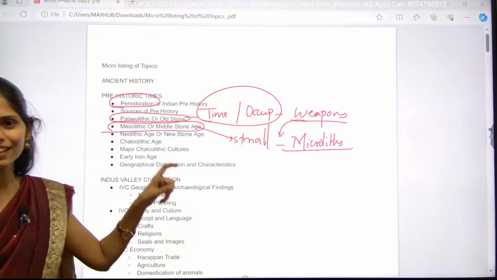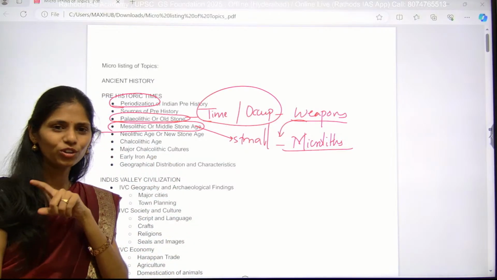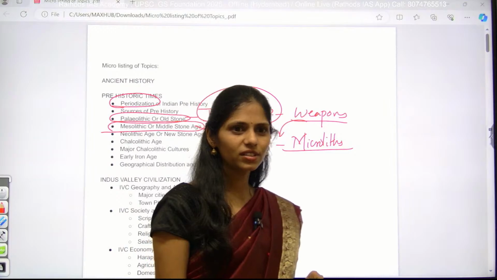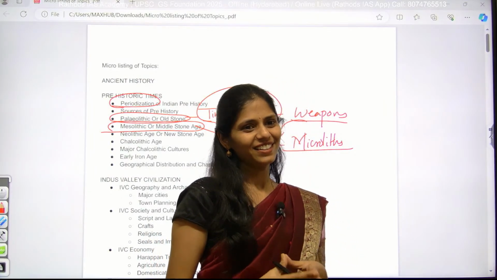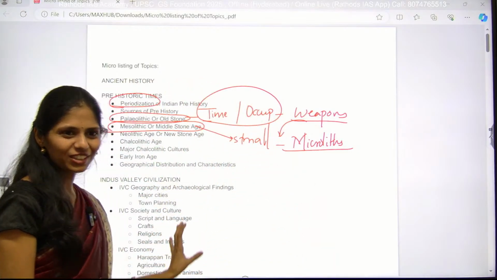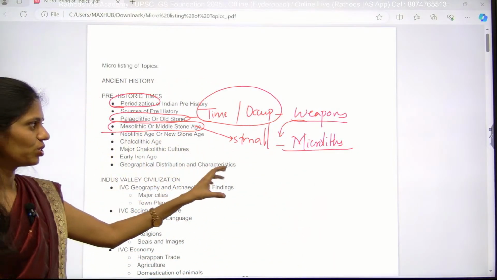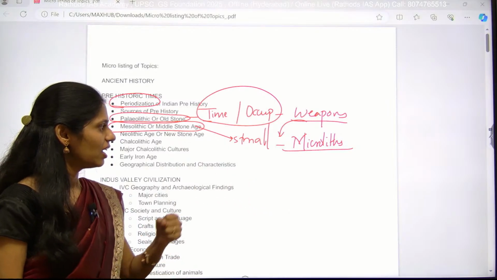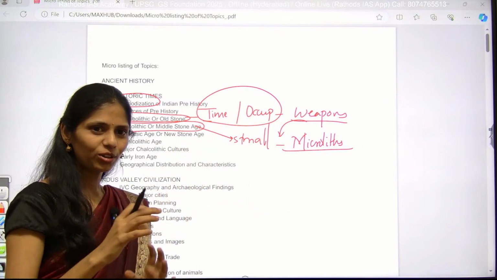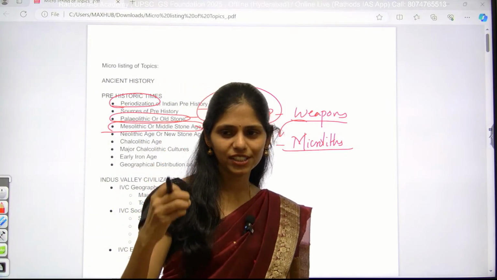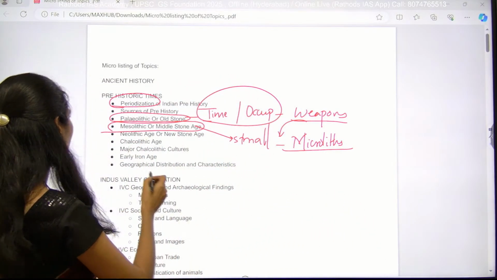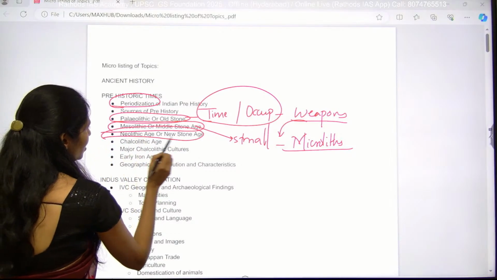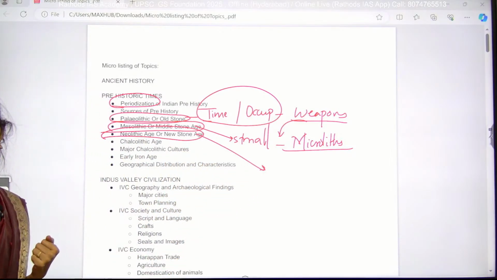Anyone from anthropology who wants to take anthropology as optional? Anyone? You want, right? Yes, in anthropology also the same thing will be there, the Stone Age and evolutions. Here you have to take the India map and find out where these Paleolithic sites, Mesolithic sites and Neolithic sites are. And next, in the Neolithic age, he started some settled life.